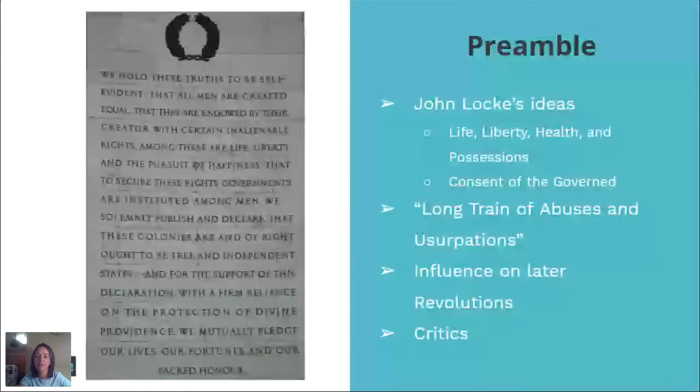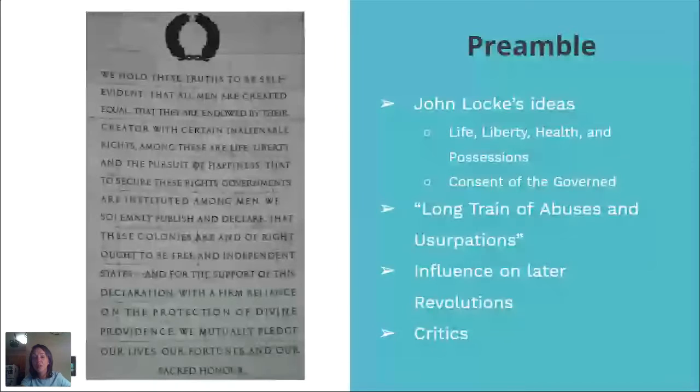But if you read through that preamble, a lot of it comes from a very philosophical viewpoint, and a lot of the philosophy is coming from John Locke. John Locke specifically talks about the fact that humans have the right to certain protections. Locke refers to them as life, health, liberty, and possessions. He says it's nature's law that we have these certain rights that everyone is born with, and that governments and no one can take away from us. Jefferson alters the words a little bit. He uses the phrase life, liberty, and the pursuit of happiness, but still the same concept that John Locke was trying to get across.